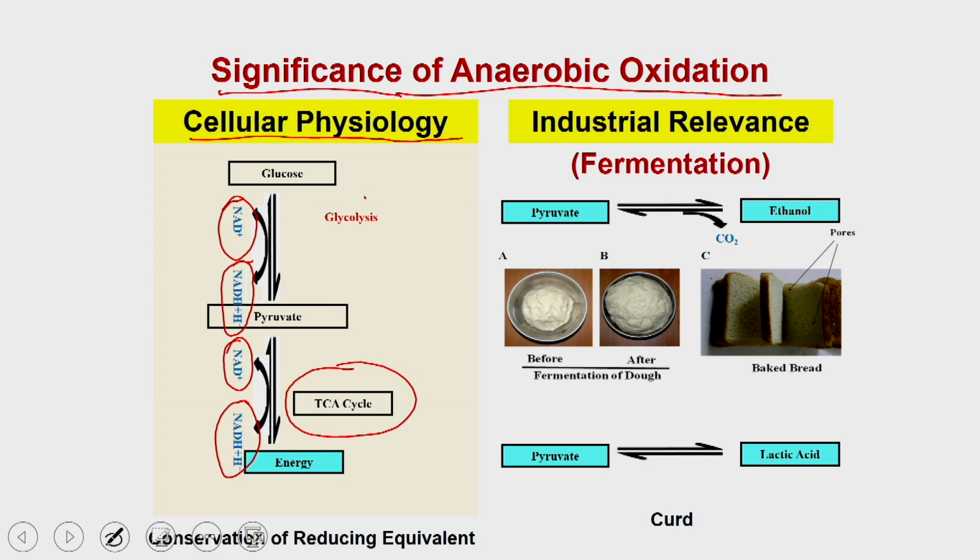But when there is no oxygen, this NADH cannot go for oxidation, which means there will be a shortage of NAD plus. And if there is a shortage of NAD plus, ultimately there will be an accumulation of NADH in the cell, and if that happens, the cell cannot produce the energy, as well as the cell cannot run many of the metabolic reactions where NADH is